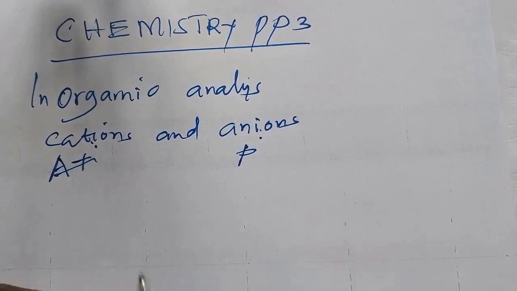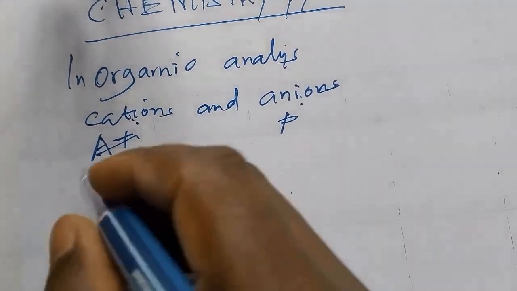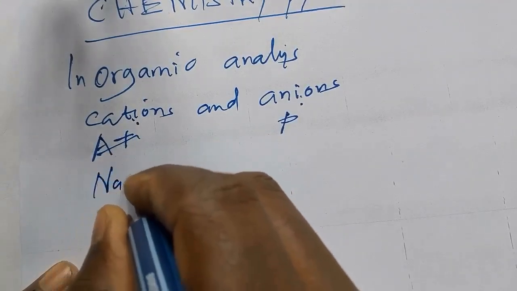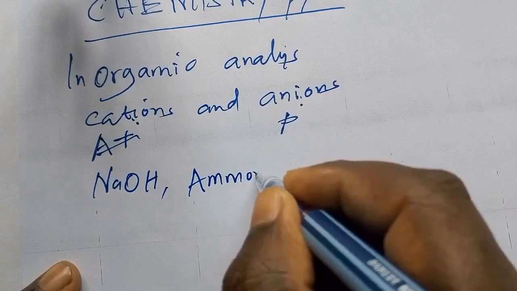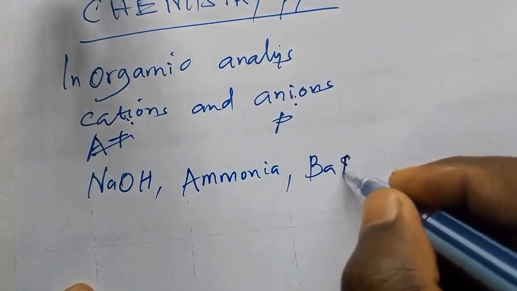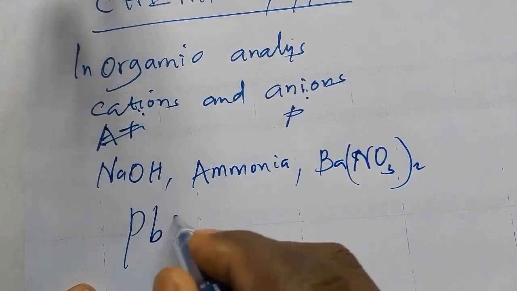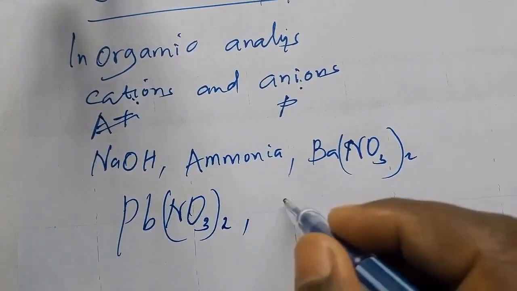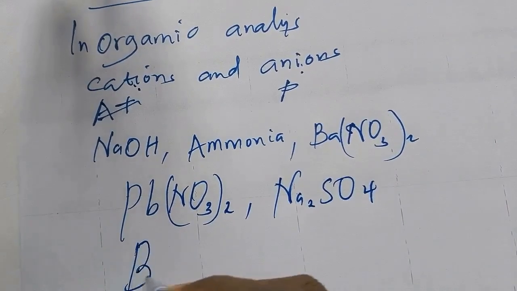Now, the first thing you need to know is the reagents that I used here. The most basic reagents that we use are sodium hydroxide, ammonia solution. We have barium nitrate. We have lead nitrate. We have sodium sulfate. We have barium chloride.